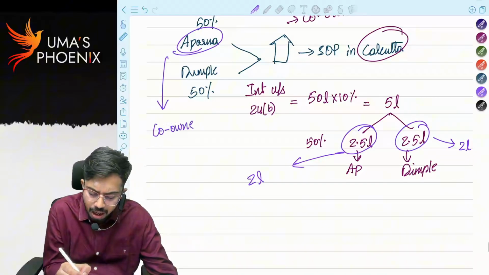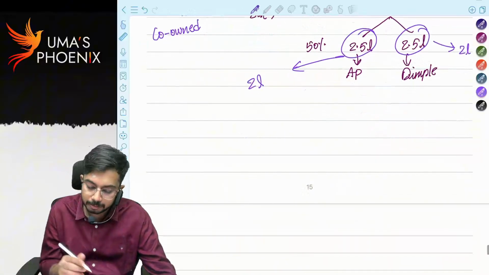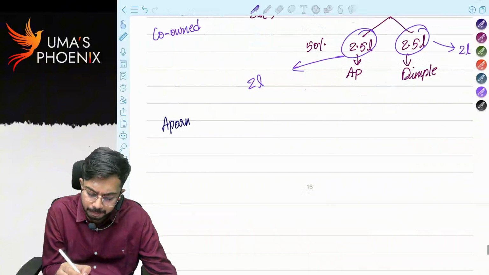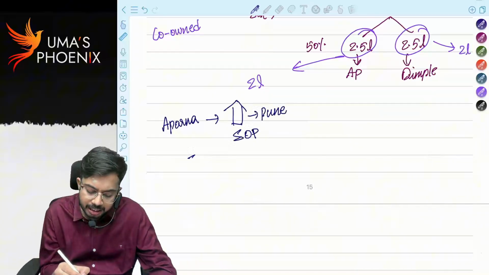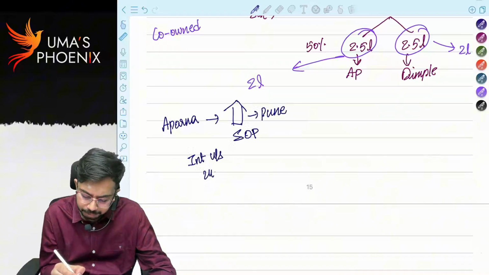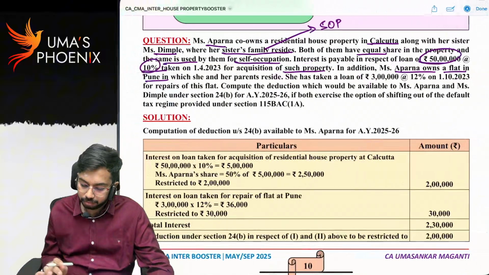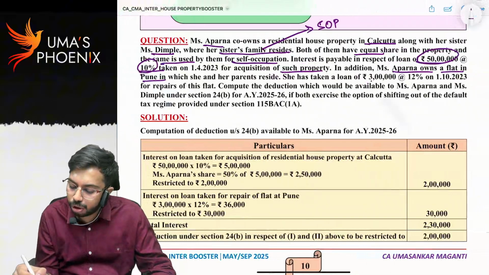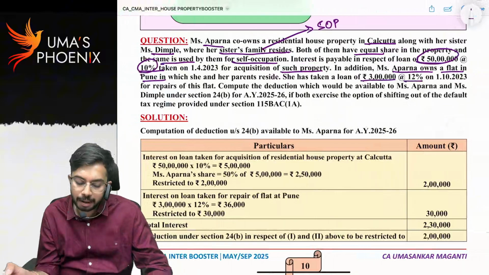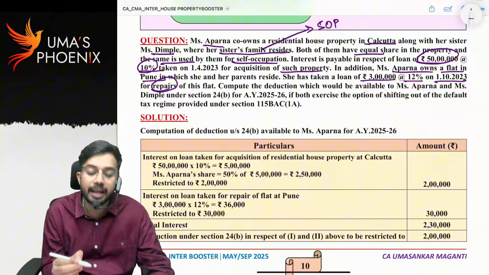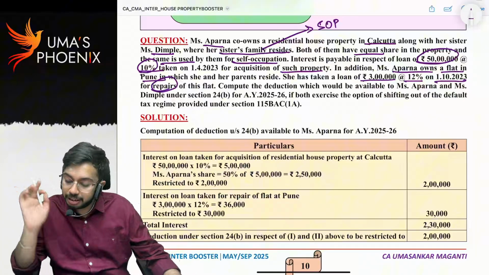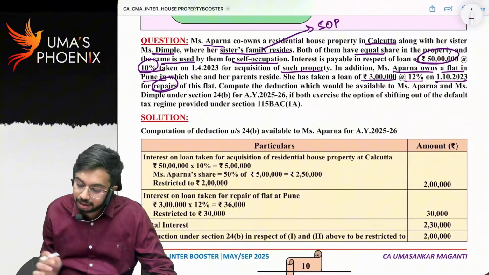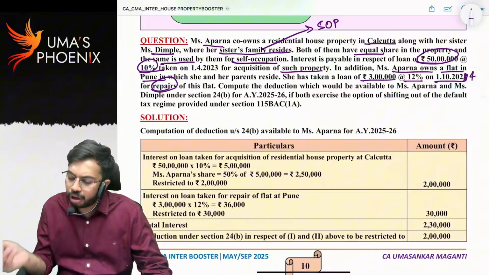Apart from this, Aparna is also having one house property in Pune. Even that is a self-occupied property. Now what is the interest for that self-occupied property? She took a loan of 3 lakh rupees at the rate of 12% per annum on 1st October 23 for repairs. For repairs, the maximum deduction allowed under optional tax rates is 30,000 rupees. So let us calculate interest.